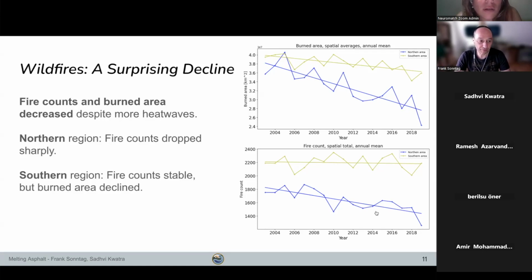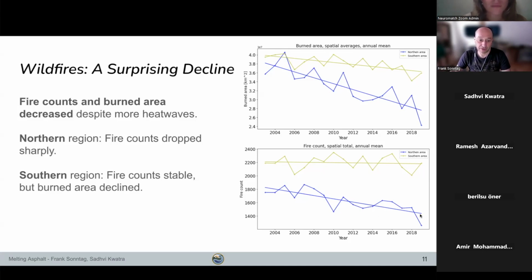So this was surprising because from other studies that have been carried out in, for example, Europe, South America, or Australia, we know that there's a clear relationship between heat waves and fire activity, but we did not see this in the large-scale aggregated data.